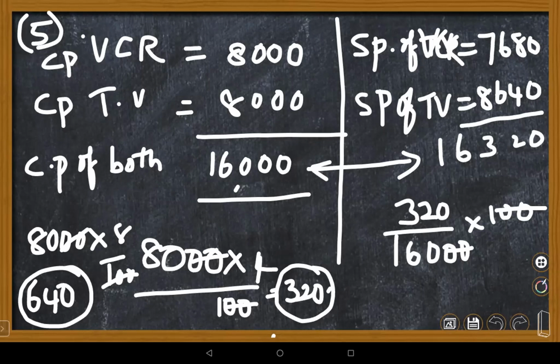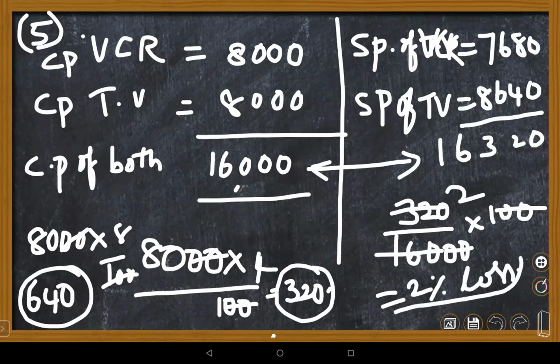Yes, ma'am. But now that two CPs came, in this case we can do it directly also. What is the difference here? Here 2% is the loss percentage. Yes, correct. But if you directly subtract, what happens? 8 minus 4 is 4% only you will get, right? Yes, ma'am. But we can't do it that way. This is the actual procedure.